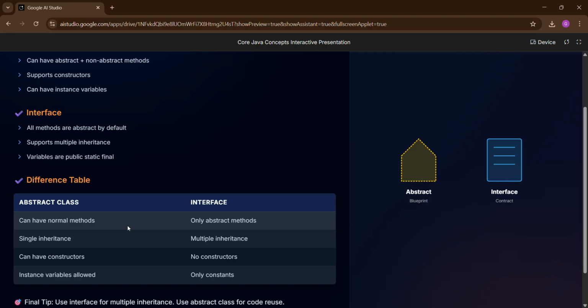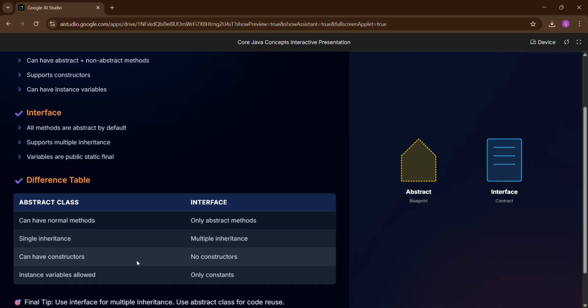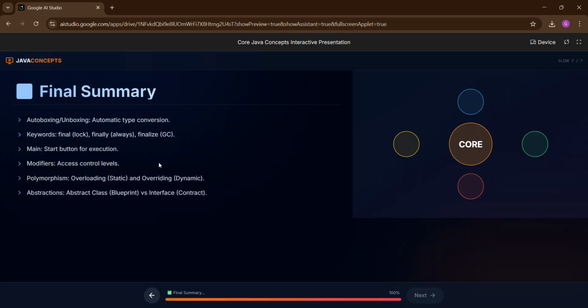Difference table. Abstract class: can have normal methods, single inheritance, can have constructors, instance variables allowed. Interface: only abstract methods, multiple inheritance, no constructors, only constants. Final tip. If interviewer asks, which is better, abstract class or interface? Use interface for multiple inheritance and loose coupling. Use abstract class for code reuse.